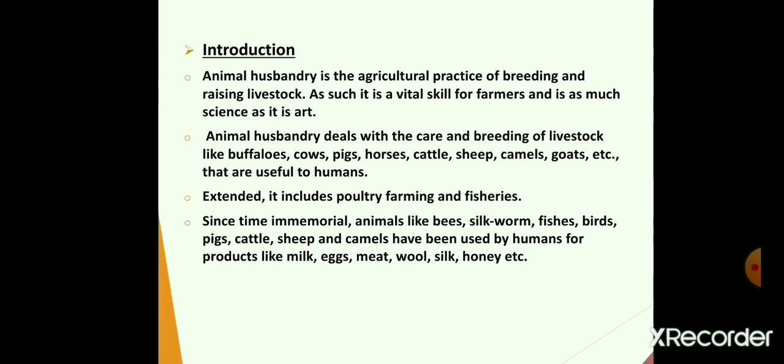Allied sector basically deals with animal husbandry, which is the agricultural practice of breeding and raising livestock. Animal husbandry deals with care and breeding of livestock like buffaloes, cows, pigs, horses, cattle, sheep, camels and goats, which are useful to humans. It is also extended to poultry farming and fisheries. Since innumerable times, animals like bees, silkworms, fish, birds, pigs, cattle, sheep and camels have been used by humans for their products like milk, eggs, meat, wool, silk and honey.